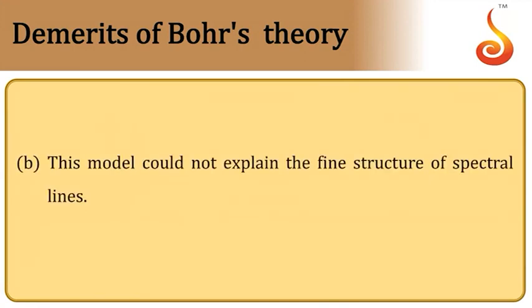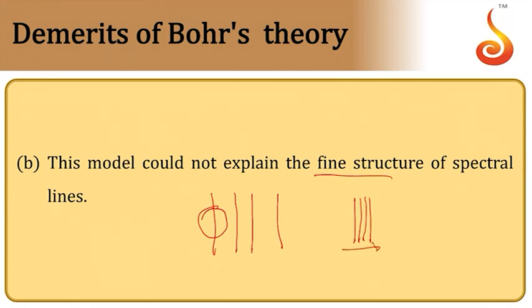Then this model could not explain the fine structure of spectral lines. When you observe the spectral lines, if you increase the resolving power of the spectrometer being used, then each spectral line, if you zoom into it, splits into several spectral lines. So each spectral line will have a finer structure. That is called the fine structure of spectral lines. Why there is splitting of lines, why there is fine structure, that could not be explained by Bohr's theory.